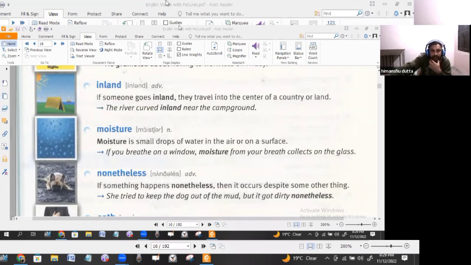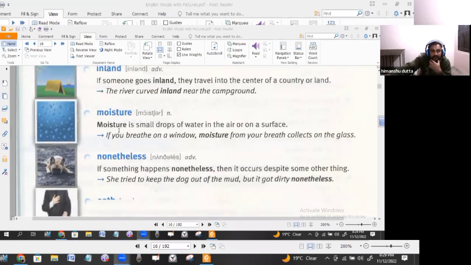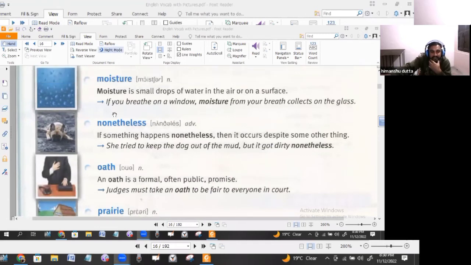Nonetheless is a very beautiful word. You can see the kind of face the dog has been shown with. What is that? If something happens nonetheless, it occurs despite some other thing, like even when something has happened, then even then if something happens, in that case we say nonetheless.